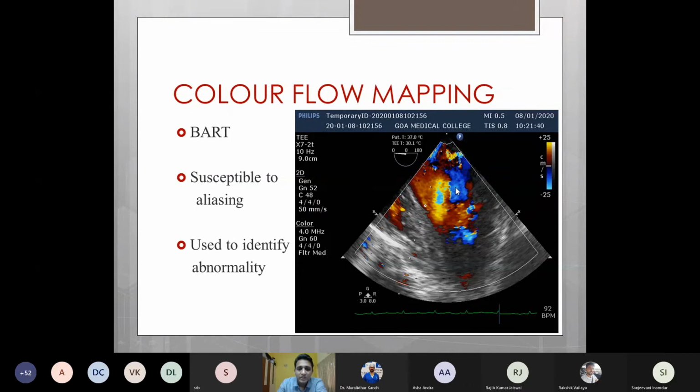There is a color code based on blue and red. Any flow which is away from the ultrasound transducer is denoted by blue, and anything which is towards is denoted red. We can use the mnemonic BART.